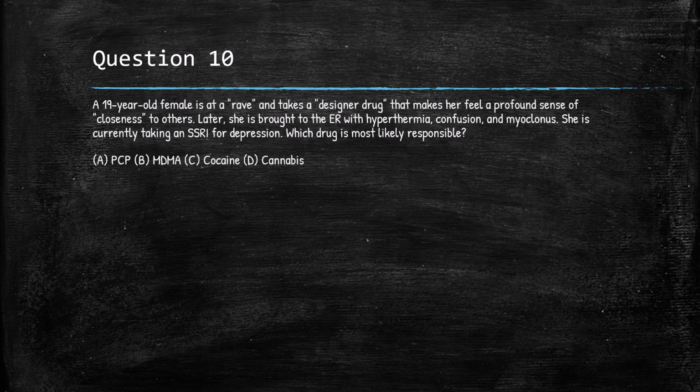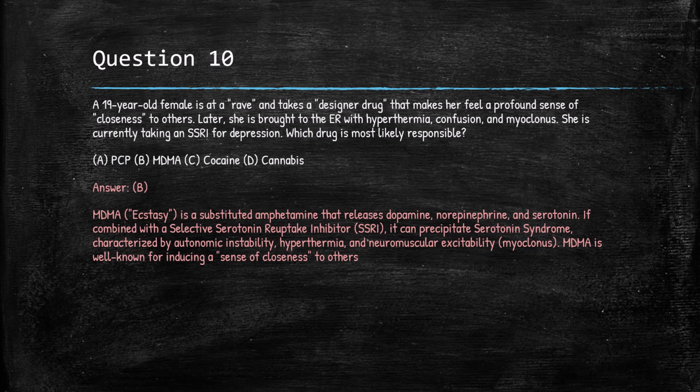Alright, question 10. A 19-year-old female is at a rave and takes a designer drug that makes her feel a profound sense of closeness to others. Later, she is brought into the ER with hyperthermia, confusion, and myoclonus. She is currently taking an SSRI for depression. Which drug is most likely responsible? A. PCP, B. MDMA, C. Cocaine, or D. Cannabis? The answer is B. MDMA.